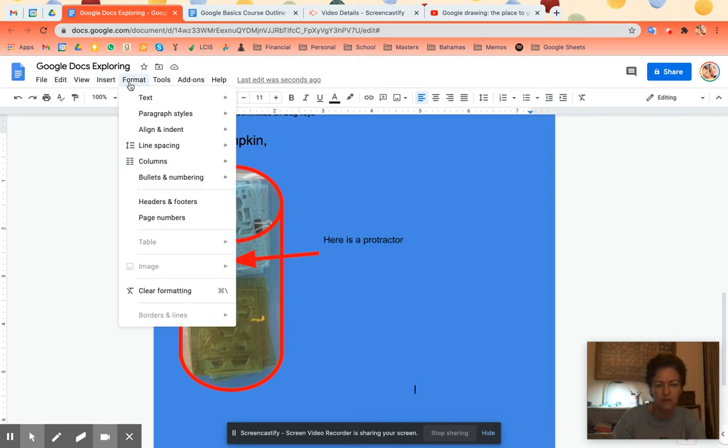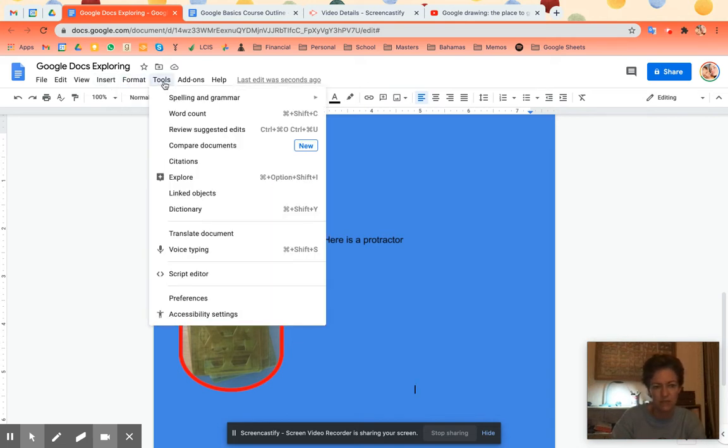Format, pretty much boring. You guys probably all know that stuff. Tools, compare documents. I do not know that one. Citation is okay. I tried to use it for my last paper. It wasn't as good as some free websites that they have. One thing I love, I have to say, in this tool is voice typing.